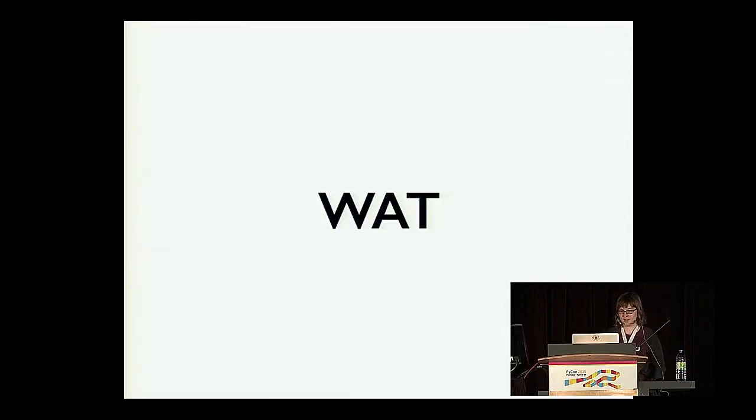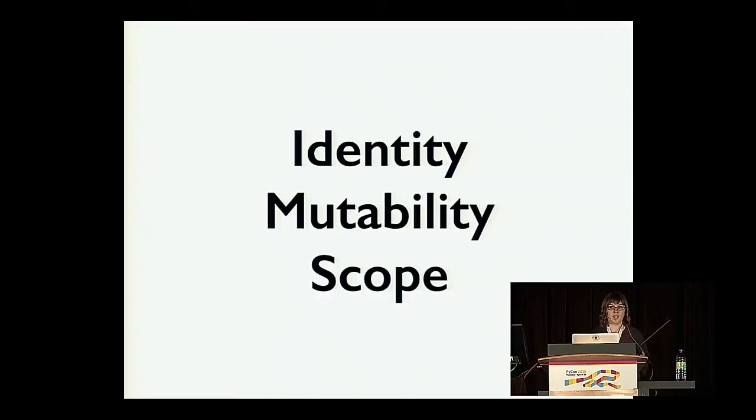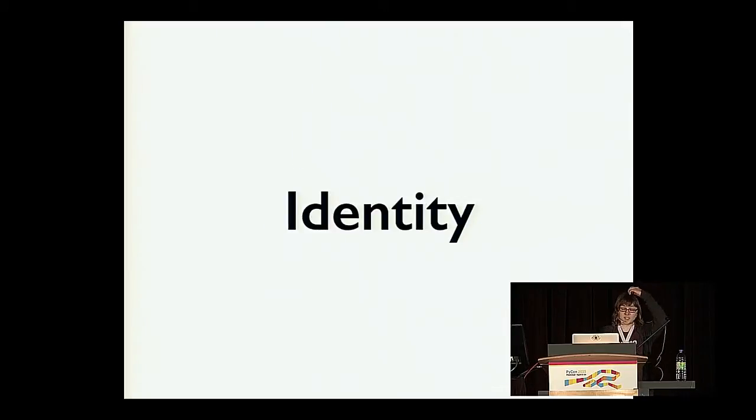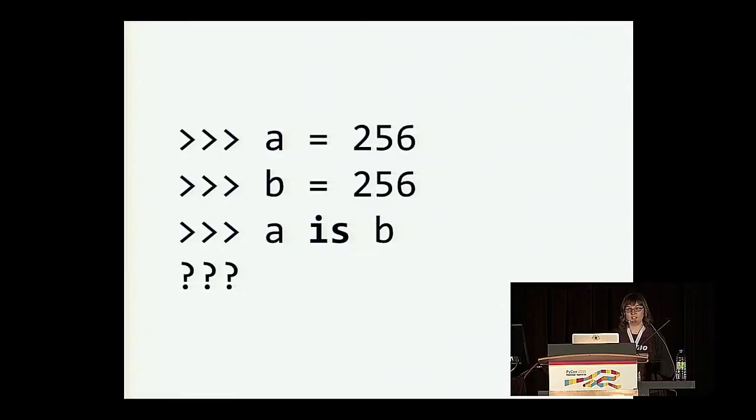So for this talk, what I want to do is go over some of these classic surprising behaviors in Python that might cause bugs in your programs when you are new to the language, and really spend the time investigating why they happen. The surprising behaviors that I will go over today can be loosely grouped into 3 categories: identity, meaning object identity, mutability, and scope. So first, let's talk about object identity. And we're going to illustrate this with a few examples to start out with.